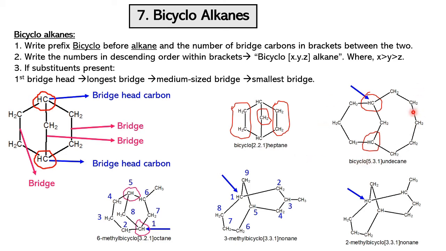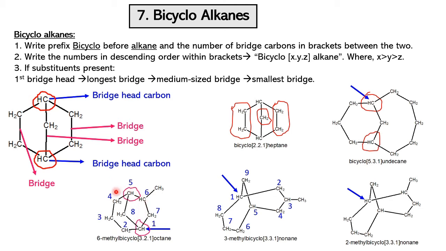And if you look at this molecule, we write bicyclo and undecane. We have a 6-member ring, and we have 7, 8, 9, 10 and 11. So undecane. So bicyclo undecane. On the left side we have a 3 carbon bridge, and in the middle we have 1 carbon bridge. On the right side we have 3, 4, 5 carbon bridge. So we have a 5 carbon bridge, 3 and 1. So we have to write the bridge carbons in descending order, or decreasing order. So we write 5, 3, 1 in the middle in brackets. So the complete name becomes bicyclo[5.3.1]undecane.